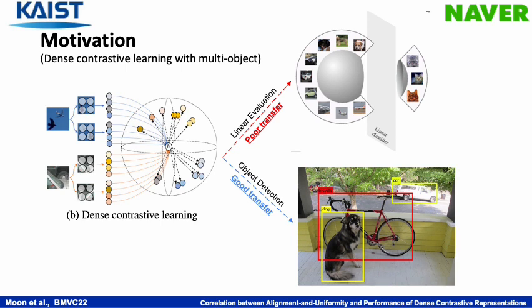Despite such initial success, this leaves an important yet unexplored question: how different are the dense level features compared to the instance level features? In this work, we investigate the dense feature representation in terms of alignment and uniformity inspired by the pioneering work. We extend the conventional contrastive loss to construct a more principled dense level contrastive loss, and introduce a new scalar metric to succinctly report the alignment and uniformity behavior of latent features.